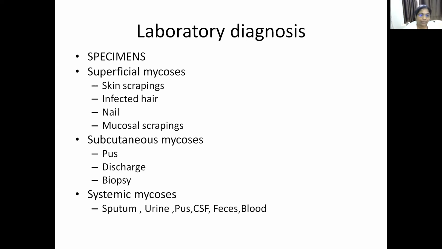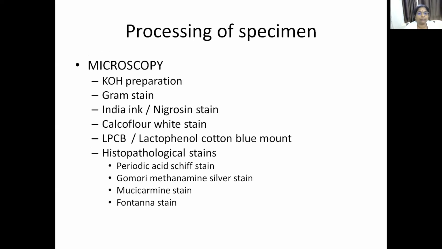In subcutaneous fungal infections, you can collect pus, discharge and biopsy samples. Sputum and urine samples can be collected in systemic fungal infections. So once the sample is brought to the laboratory, what is the first thing you do? You have to see it under the microscope. Microscopy is the first step to observe the fungus.